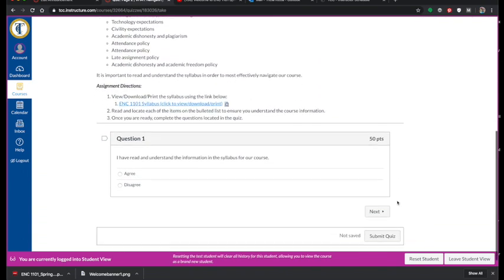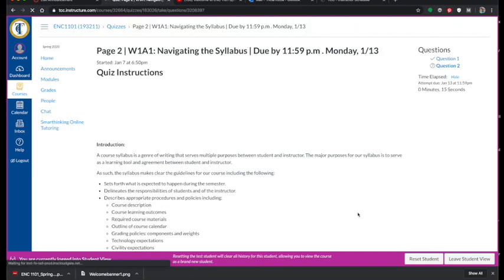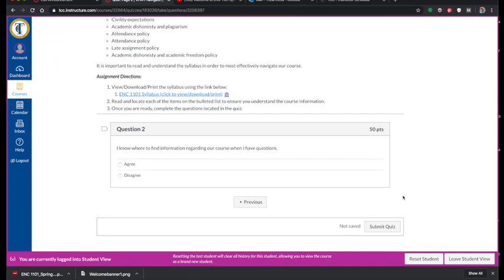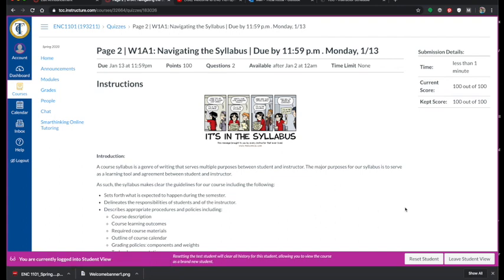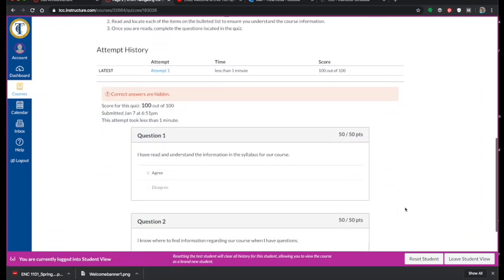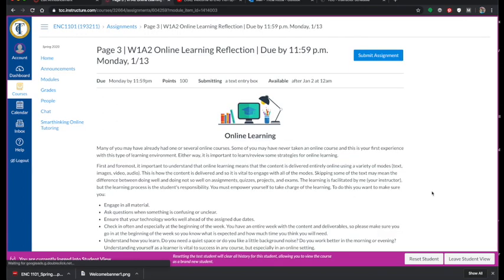And it's going to ask you 2 questions. So one at a time. So you're just going to say, I've read and understand the information of the syllabus. If you agree, click on it and click Next. Second question asks, I know where to find the information. This is just our agreement that you have read and you understand the syllabus. Once you're ready, you're going to click Next, and you're going to come to the next assignment.